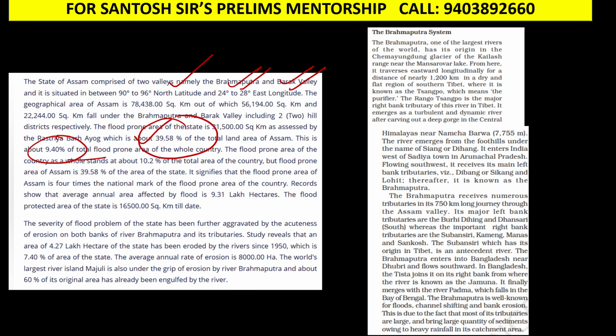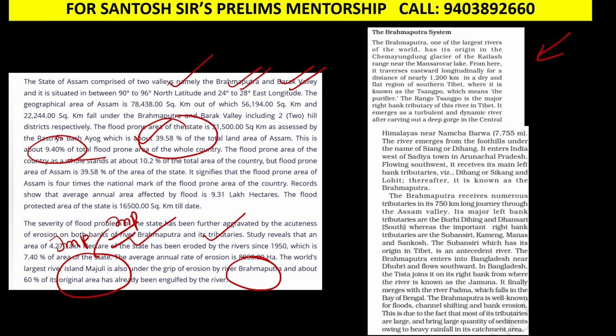One more fact you need to know is that one of the main reasons flooding is taking place is the erosion of banks of the Brahmaputra and its tributaries. And here you need to know about Majuli Island, which is the largest riverine island located on the Brahmaputra river. So Majuli Island is also an important map work which you can prepare. As far as the Brahmaputra river system is concerned, you can refer to the NCERT.